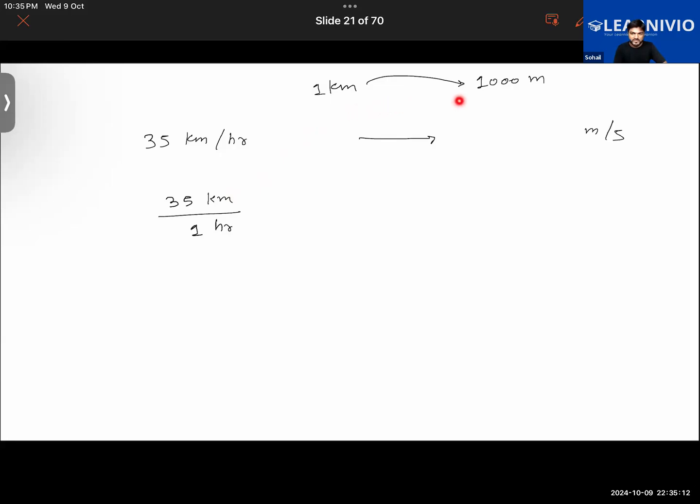1 kilometer equals 1,000 meter. 2 kilometer will be equal to 2,000. 35 kilometer will be 35,000. That is calculated by simply multiplying by 1,000. So we are going to multiply it with 1,000 here.